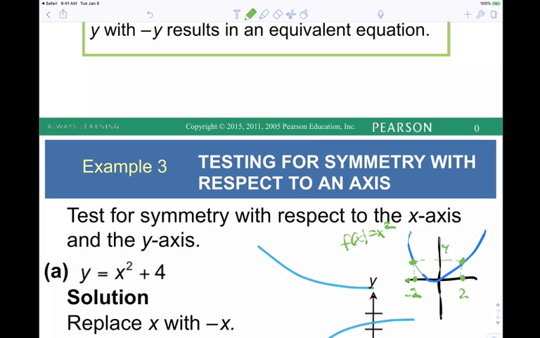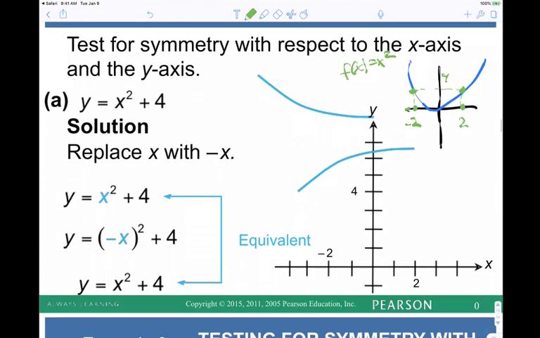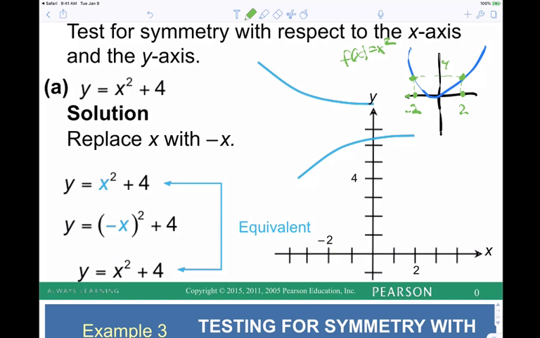Now if we're going to do a test for y-axis symmetry, change the x. Focus your eyes, focus your mind, focus your body. Now we change the x to negative x. Notice we got the original back. That's an example of y-axis symmetry. So if we have y-axis symmetry, we change the x. What do you think we change if we're talking about x-axis symmetry?